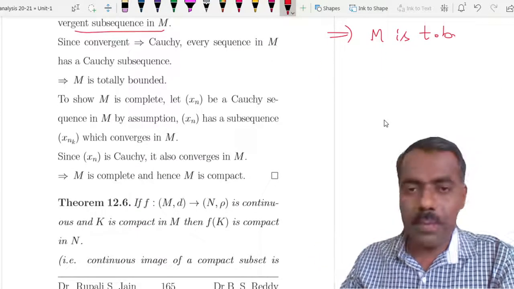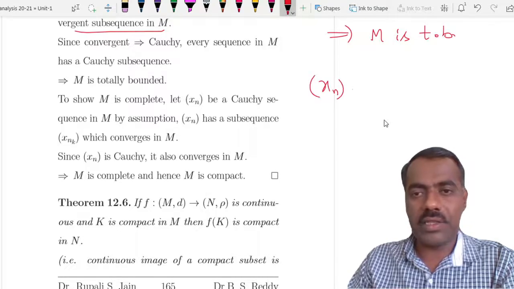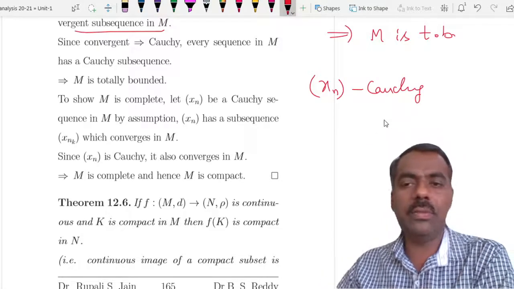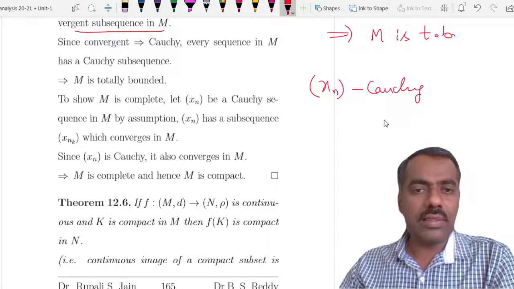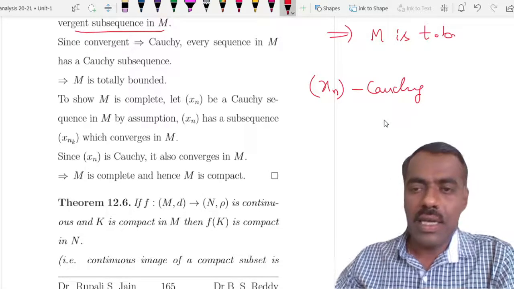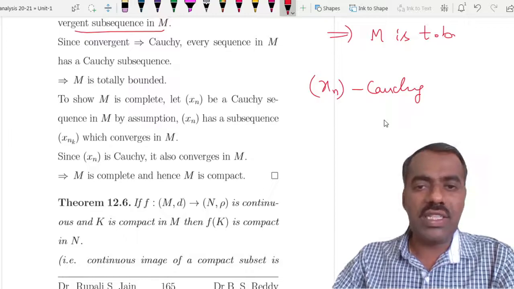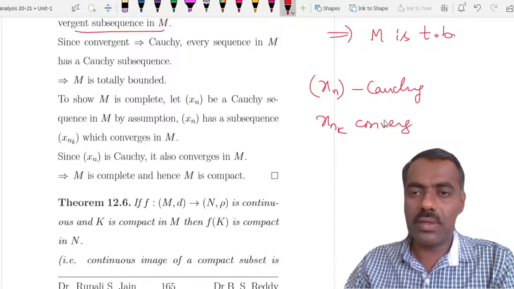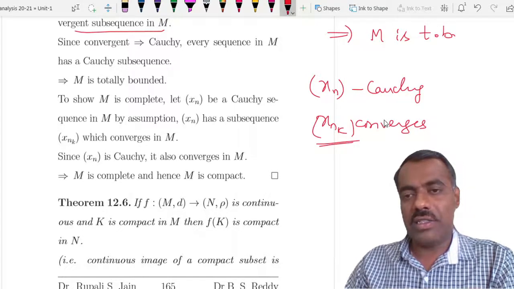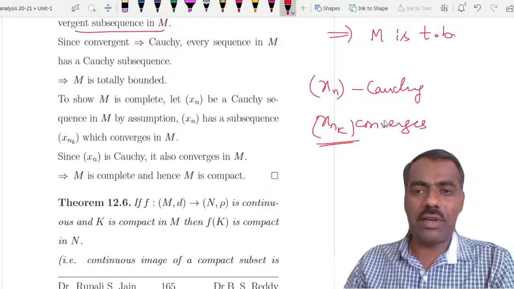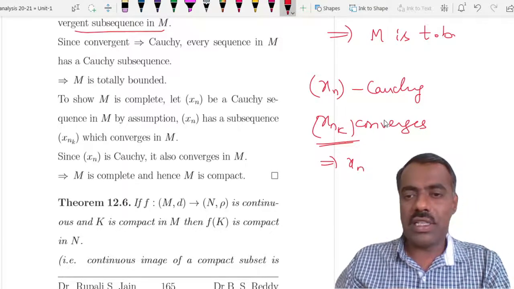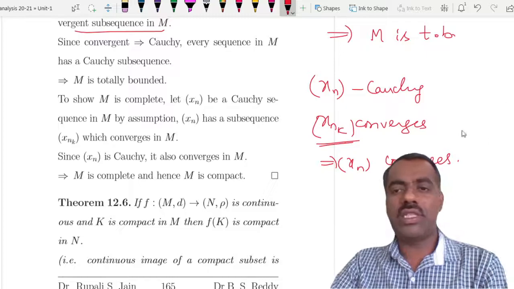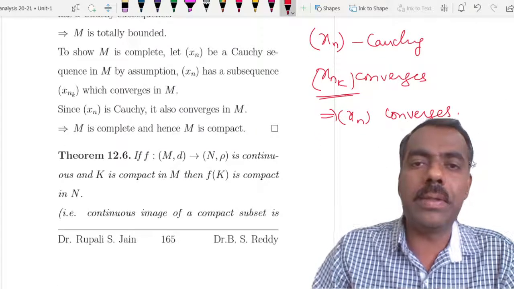Now to show M is complete, take a sequence xn which is Cauchy. What we want to show is that every Cauchy sequence converges; then it will be complete, right? So xn is Cauchy. Because any sequence has a convergent subsequence, in particular this xn also has a convergent subsequence. But we know that if a Cauchy sequence has a subsequence which converges, then the original sequence also converges, right? That shows that every Cauchy sequence converges, that means it is complete.